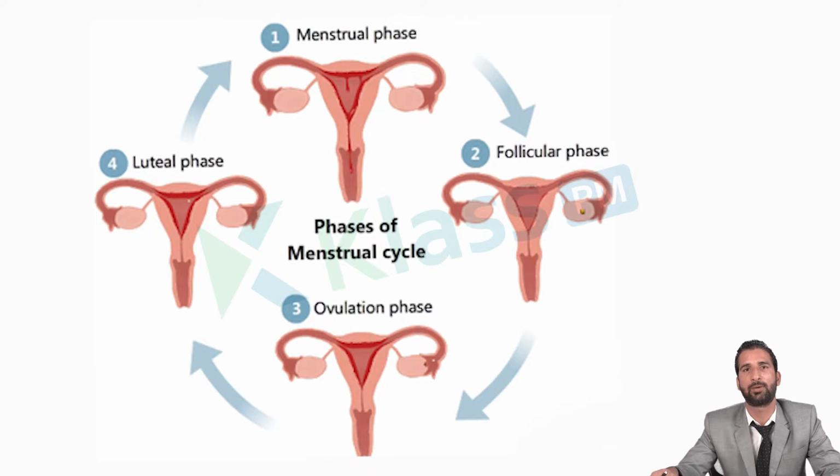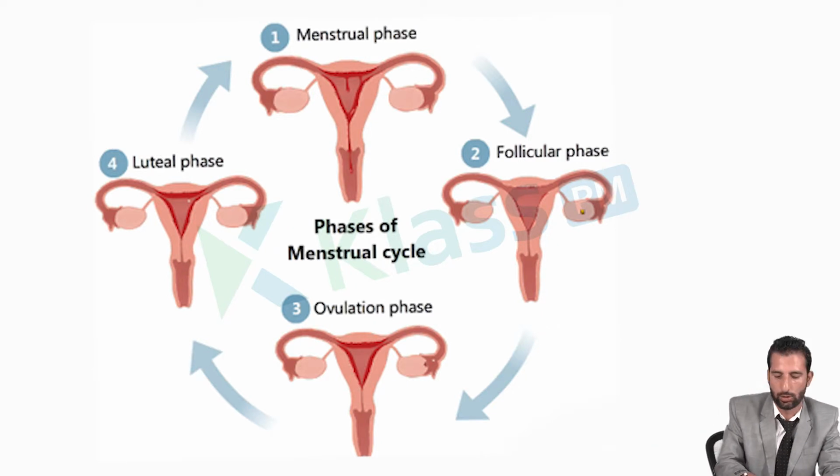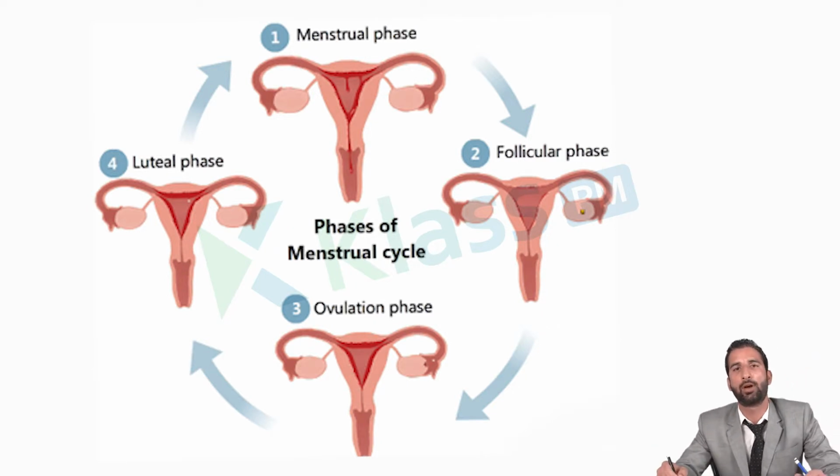Maturation of these Graafian follicles is due to the hormone from the pituitary gland. That hormone is called FSH, follicle stimulating hormone. Follicle stimulating hormone is secreted by the anterior pituitary, and it is responsible for the maturation of the Graafian follicle for 14 days of the normal menstrual cycle.